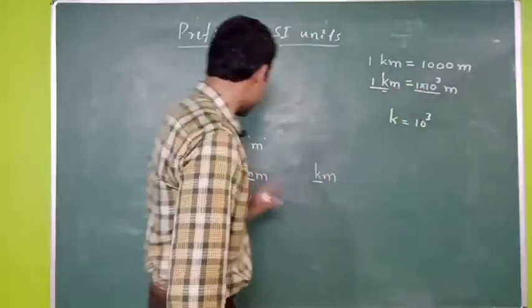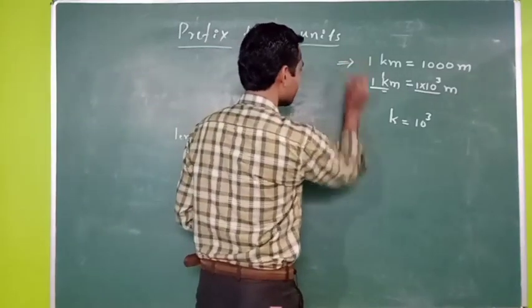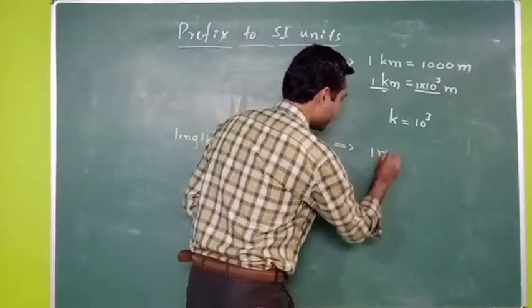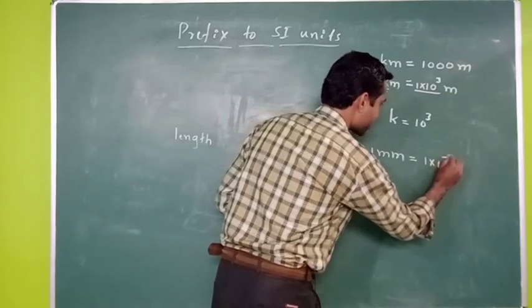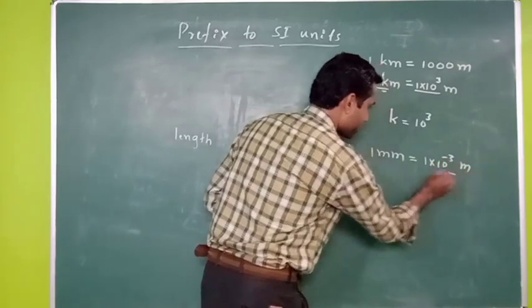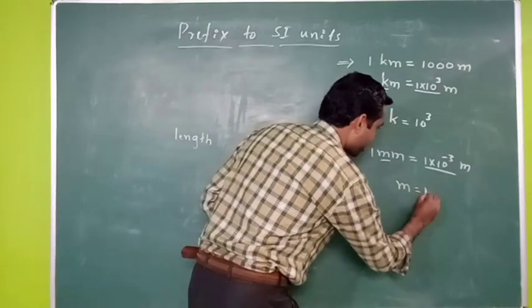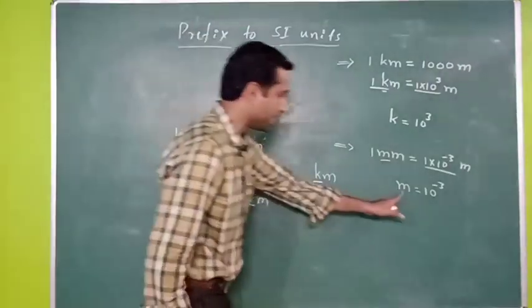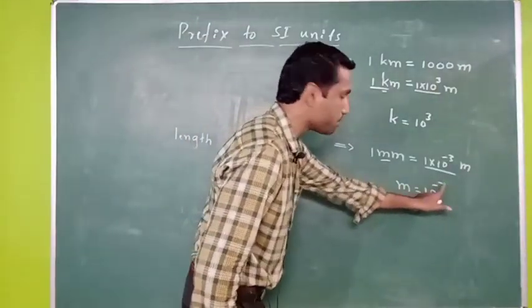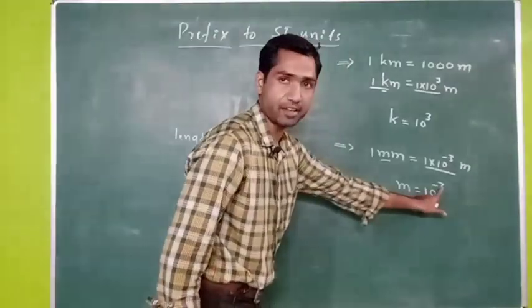So like this we have millimeter, 1 millimeter, right? 1 millimeter. So this is equal to what? 1 into 10 raised to minus 3 meter. So therefore just observe, milli is equal to how much? 10 raised to minus 3. For the value of milli we have 10 raised to minus 3 multiple. That means milli means 10 raised to minus 3.